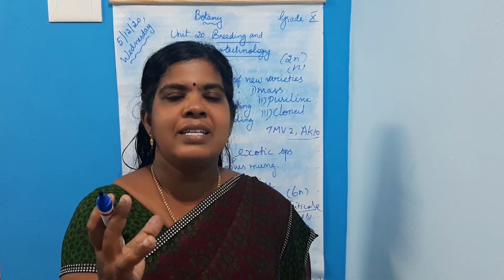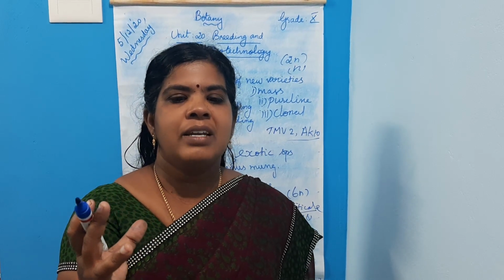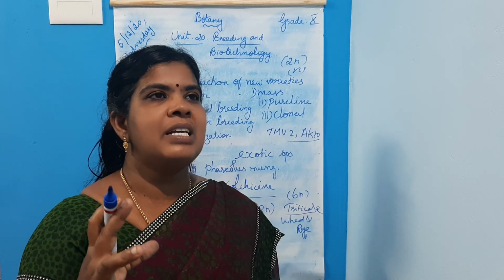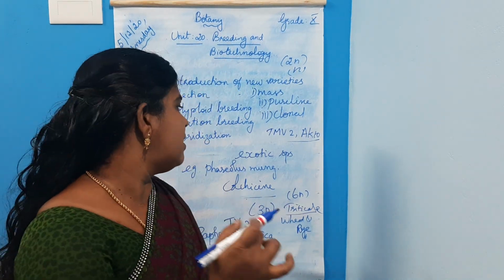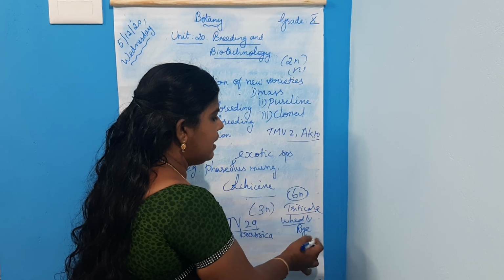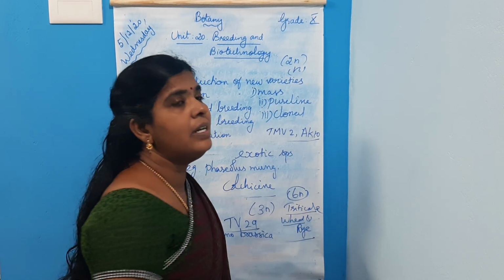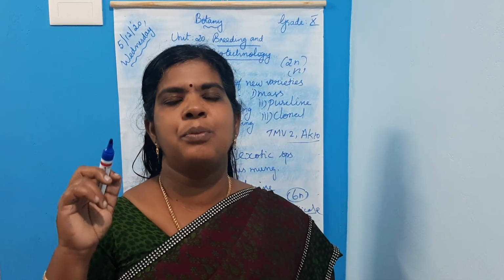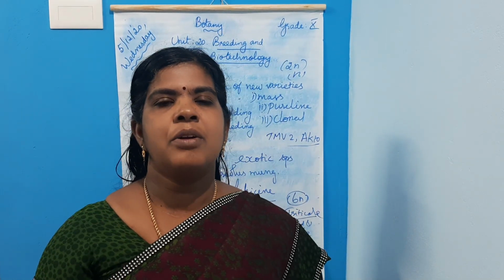It can tolerate drought. Then the third one is triticale. It's a hexaploid triticale obtained by crossing wheat and rye plants. Then next is Raphanobrassica. It's an allotetraploid obtained through colchicine treatment. These are the achievements of polyploid breeding.